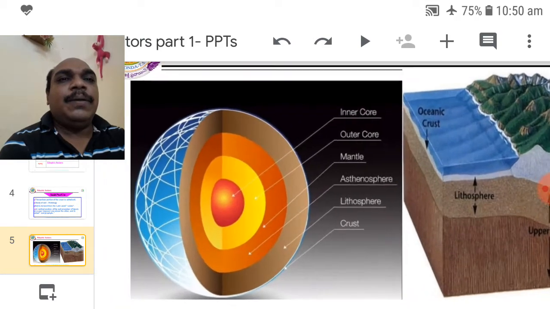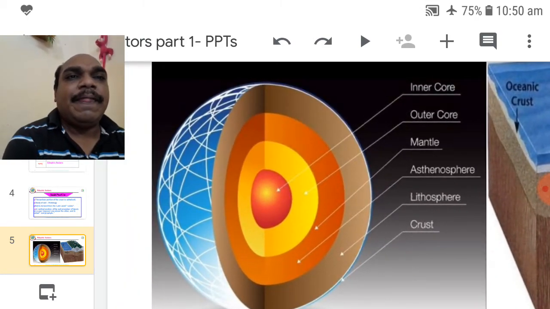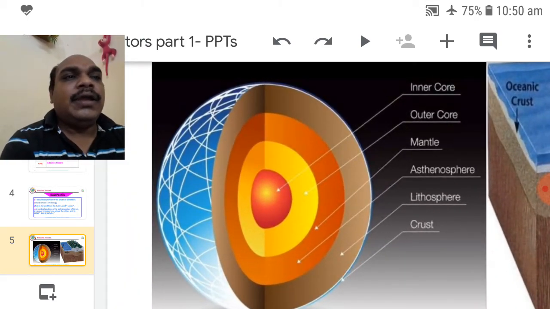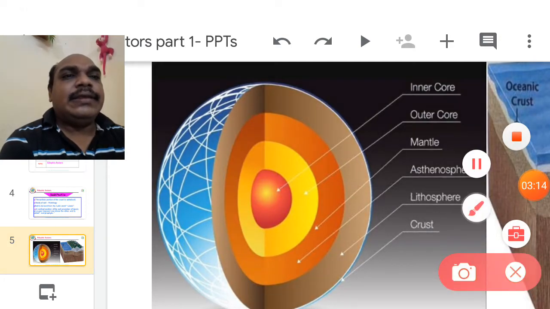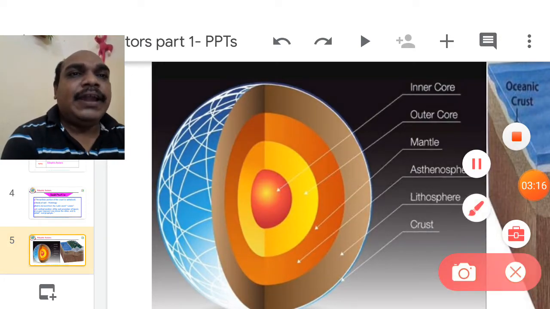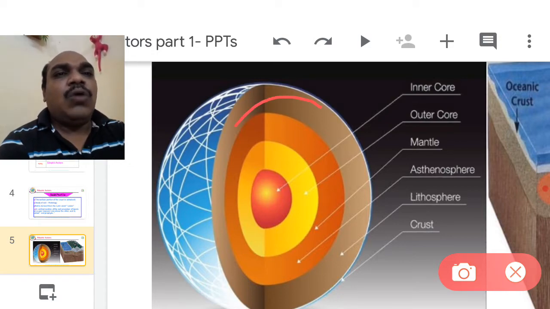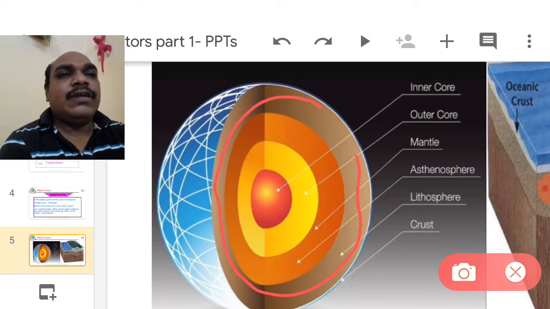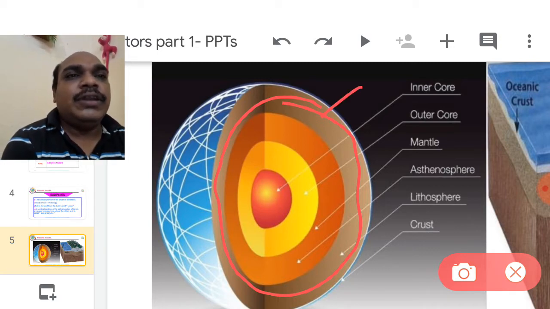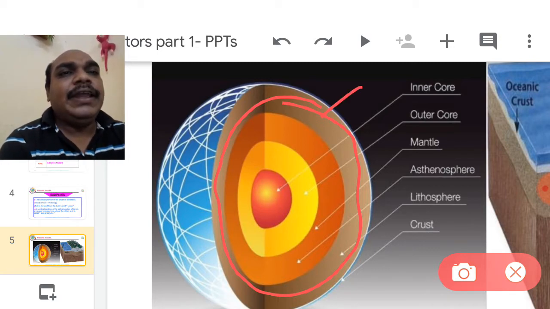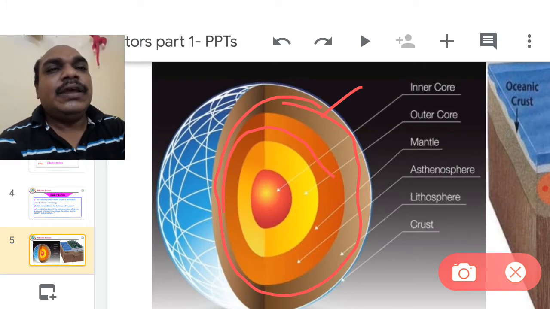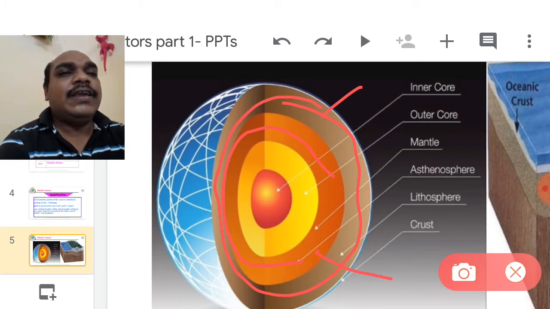The Earth planet has three layers. The outermost one is the crust, nearly 30 kilometers deep. Beneath the crust, the second layer is called the mantle.